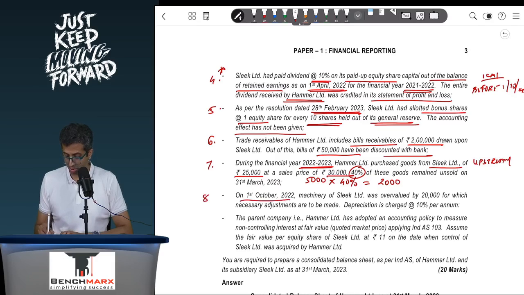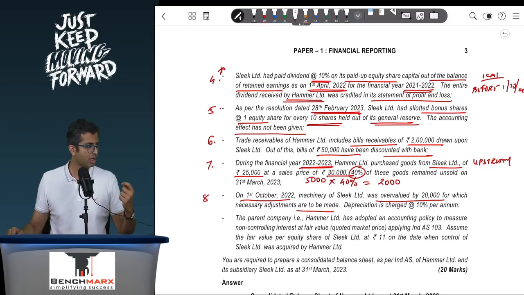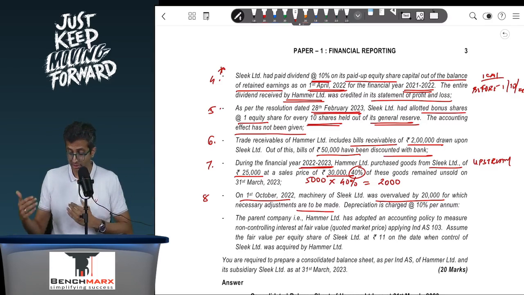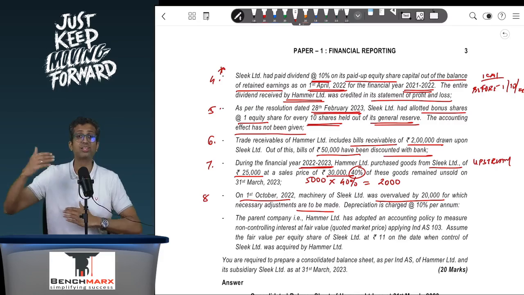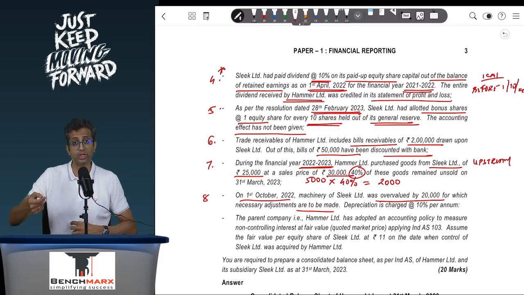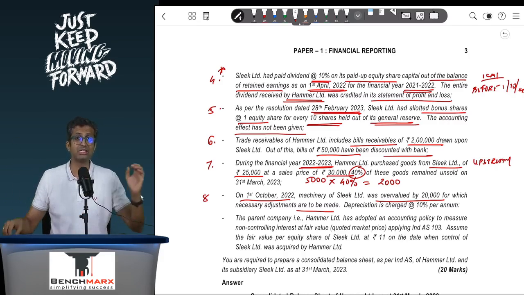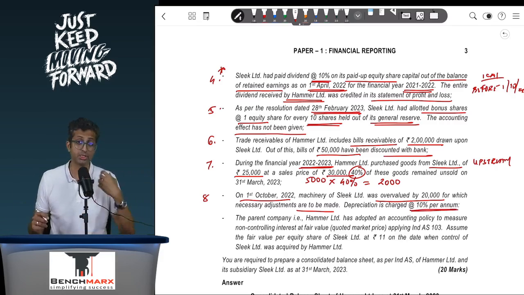Eighth, on 1st October 2022, a machinery of Sleek was overvalued. 1st October is the date of acquisition. So on this date, the machinery of Sleek was overvalued by 20,000, for which necessary adjustments are to be made. Remember, when you acquire control, you take over assets and liabilities at fair value. Over here, it seems that for the machinery of Sleek, the value is 20,000 higher, and hence for the purpose of taking over, you will reduce the value by 20,000. That is an initial fair value adjustment at the time of acquisition, and depreciation is to be charged at 10%. So there would be a corresponding effect on depreciation after the acquisition date as well. So this is the fair value adjustment.